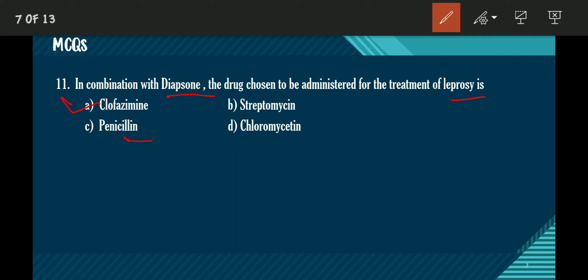Penicillin, you are familiar with penicillin. This is the first antibiotic ever discovered. And in which year was it discovered? In 1928 by Alexander Fleming. Alexander Fleming discovered penicillin, but it was first used for treatment of human bacterial infection only in 1942. It was discovered in 1928 but started to be used in the human body in 1942. These all come under the antibiotic category.